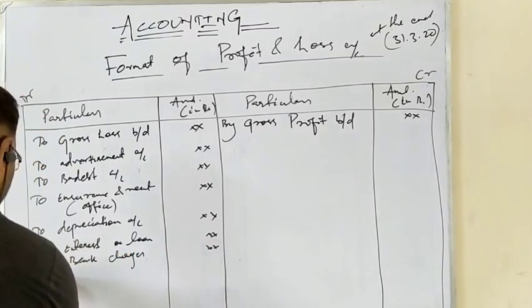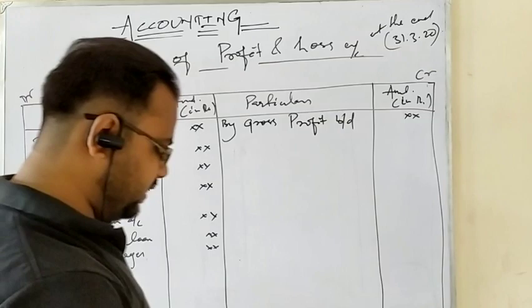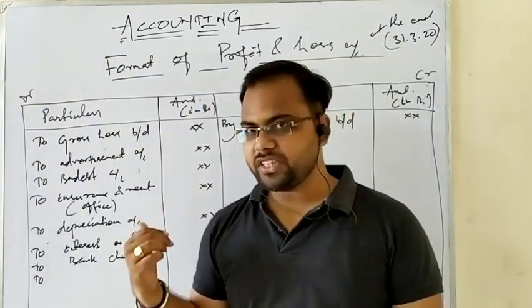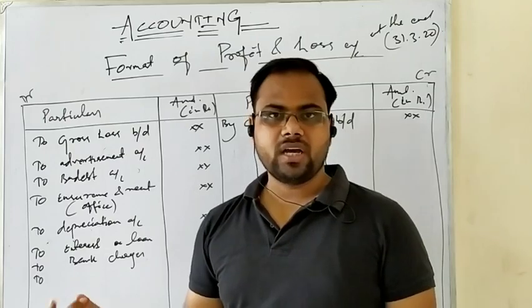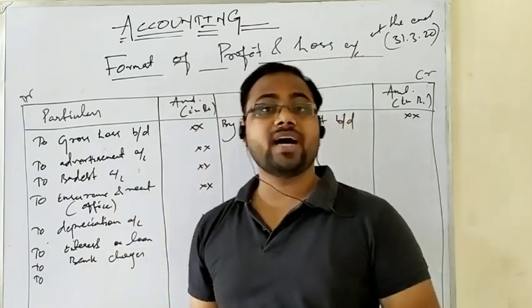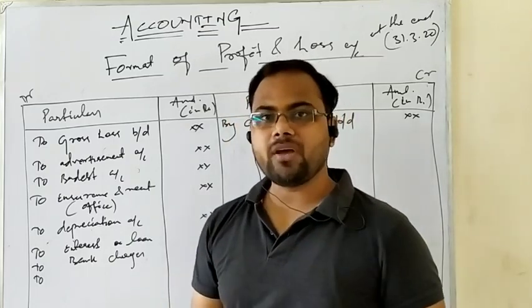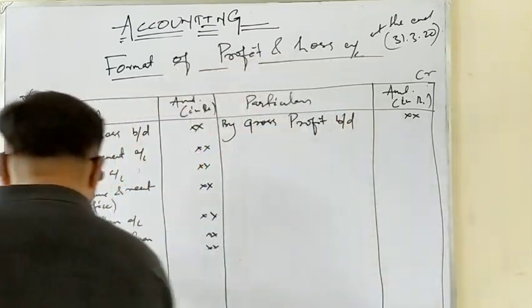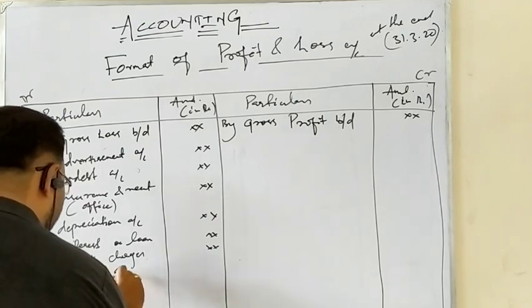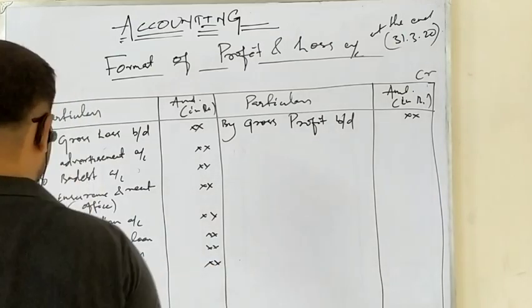Okay, these are the other indirect expenses, and we will also write the ones opposite to what we wrote in the trading account. We have written wages. Wages are paid to workers, but who works in the office? They are the employees, and employees are given salaries, so salary is an indirect expense.